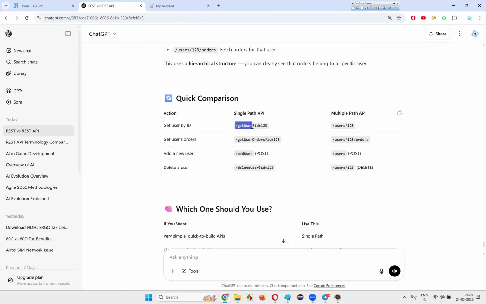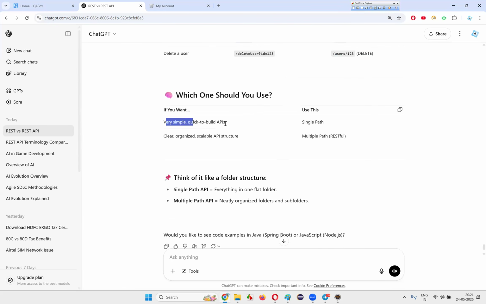Here, single path API is a simple, quick way to build an API. Multiple path gives a clear, organized, scalable API structure. Multiple path is RESTful. REST APIs will use this kind of stuff. Single path is everything in one flat folder. Multiple path APIs are neatly organized folders and subfolders.